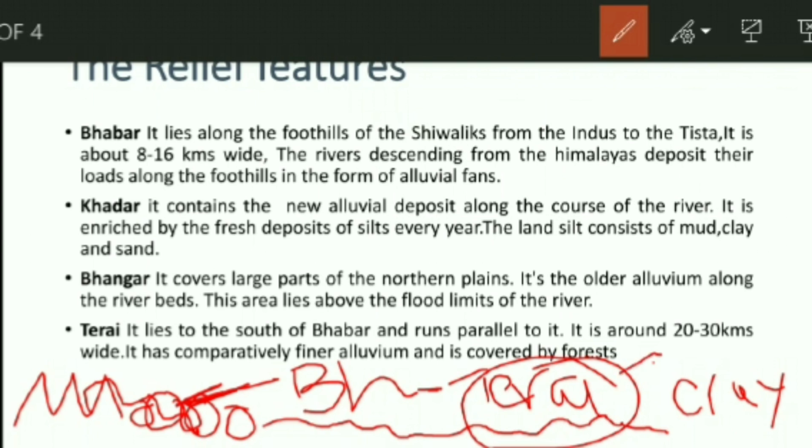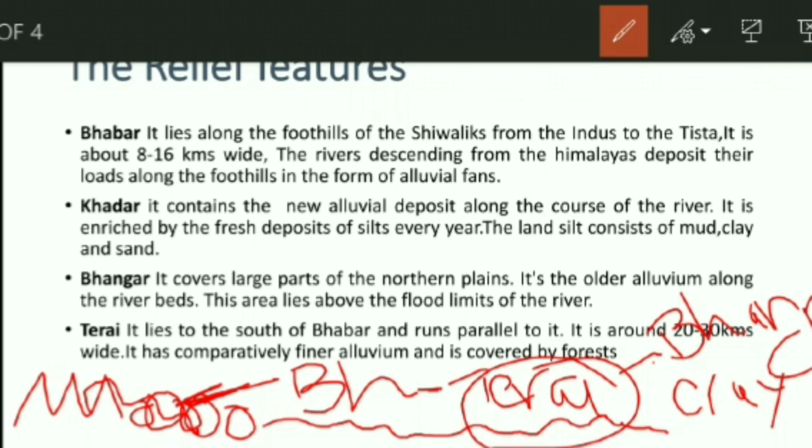After this comes the Bhangar soil. It covers a large part of the northern plain. It is older alluvial along the river beds, and this area lies above the flood limits of the rivers.